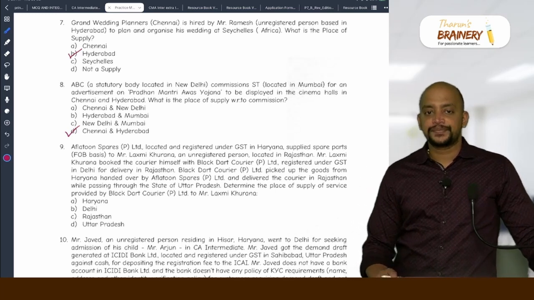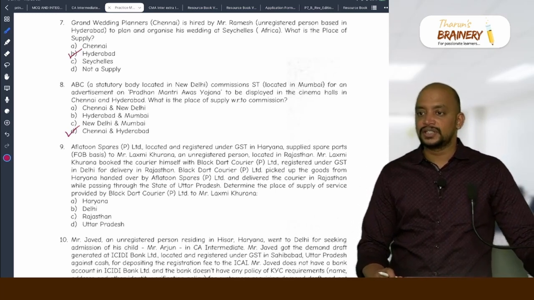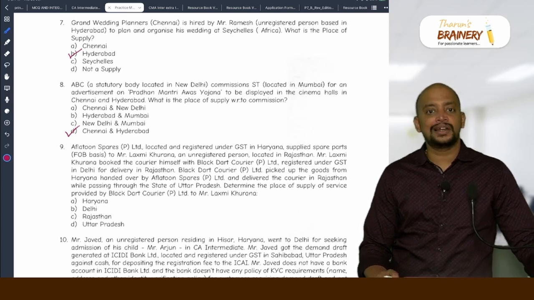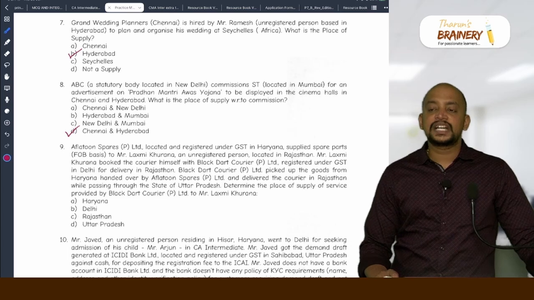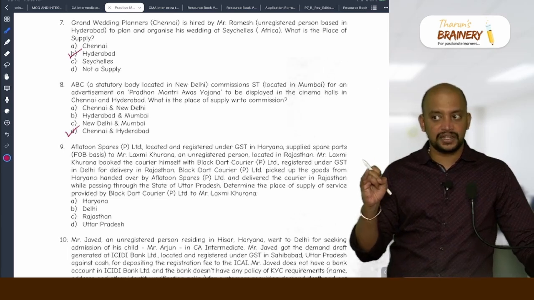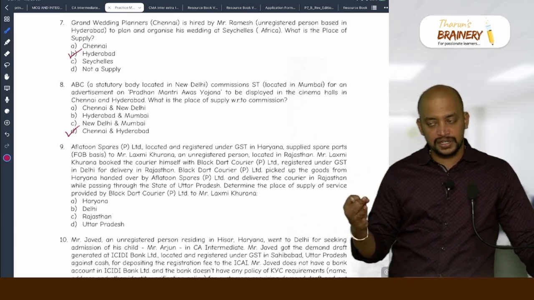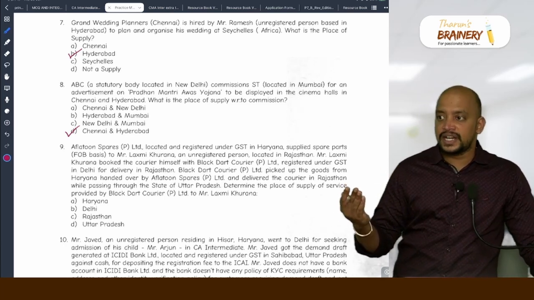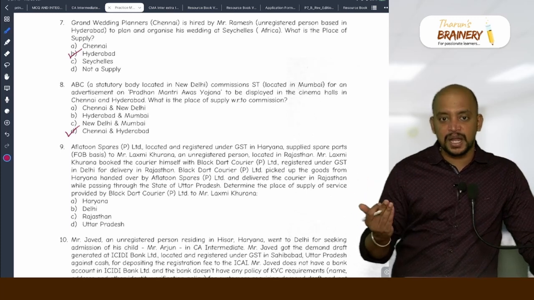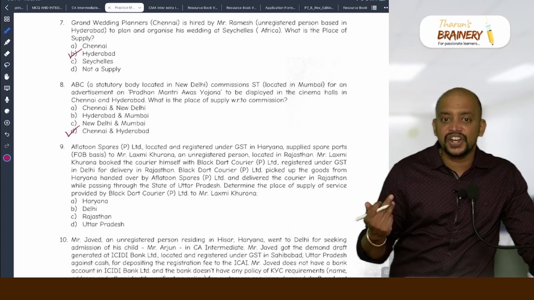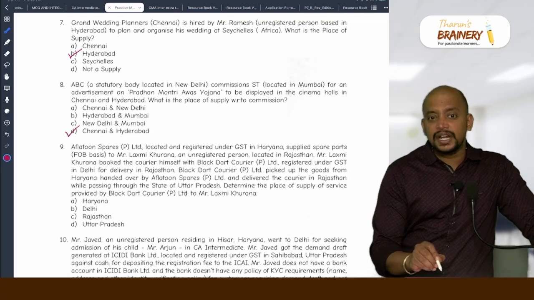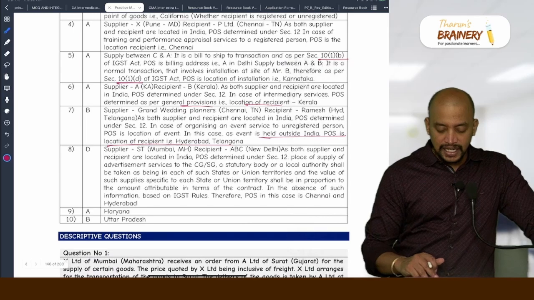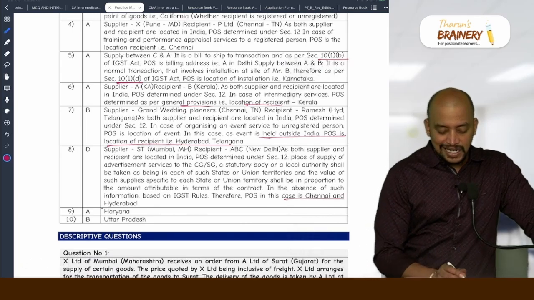How will you bifurcate? Rule 3. What is it? Advertisement in cinema hall. Train means length of track, and ticket means number of stations, and if it is TV, viewership, SMS, data, and if it is internet, subscribers. Any other case, expenditure ratio. So we need to divide it based on expenditure ratio, don't forget. So the answer for 8 is D. The place of supply in this case is Chennai and Hyderabad.